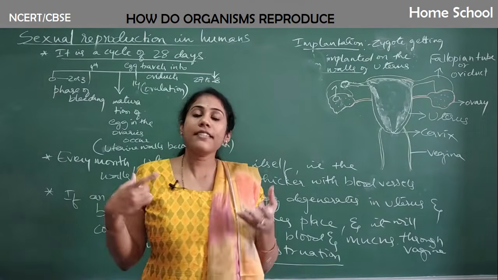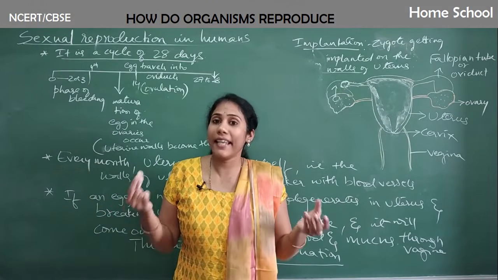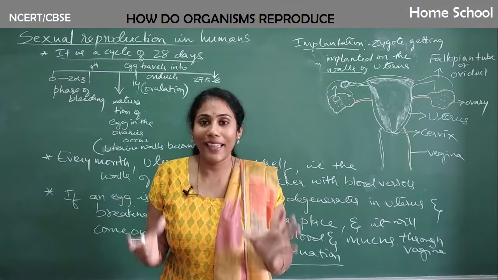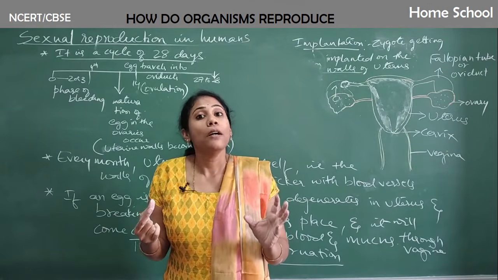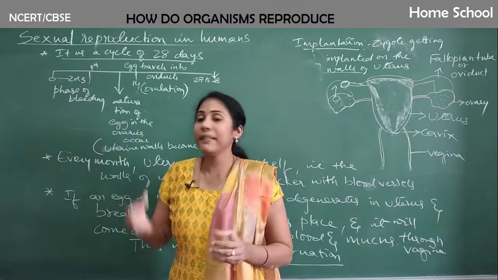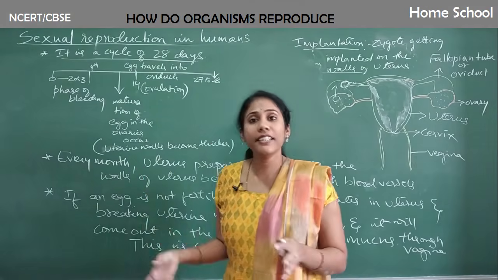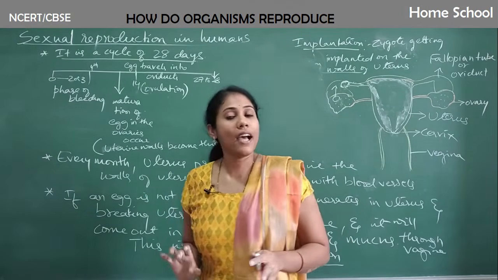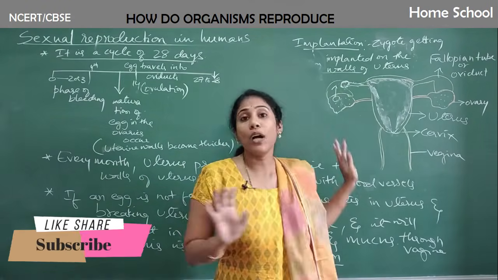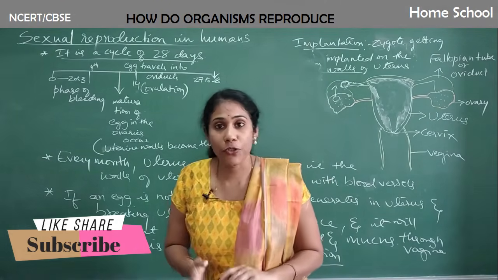Clear? So this is all about human reproduction. And in my next class, let us try to understand reproductive health, and also population control or family planning. So with this, I am completing my session. The most important part that you have learned in today's class is about the placenta, the importance of the placenta, and later what happens if the egg is not fertilized. That means about menstruation. So these are the two important points to be remembered.